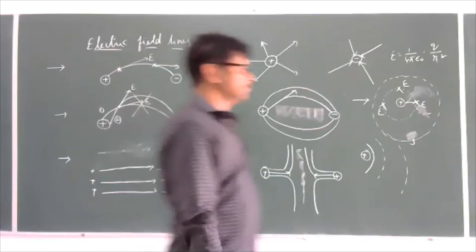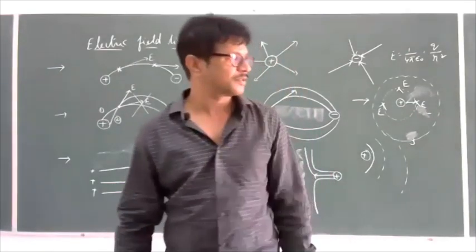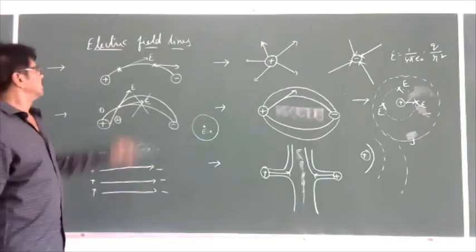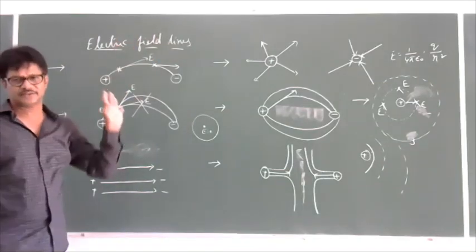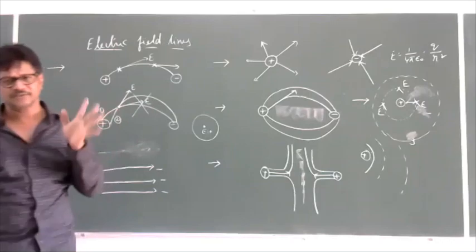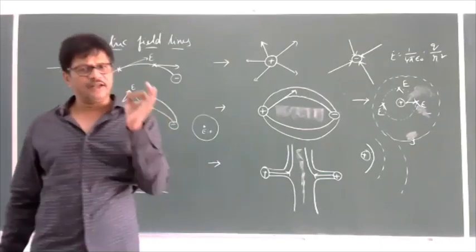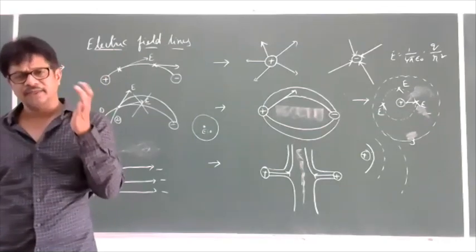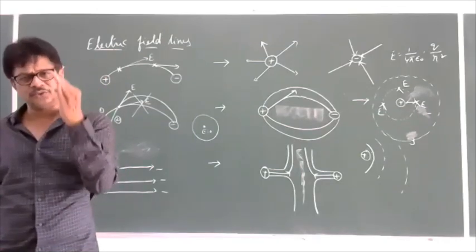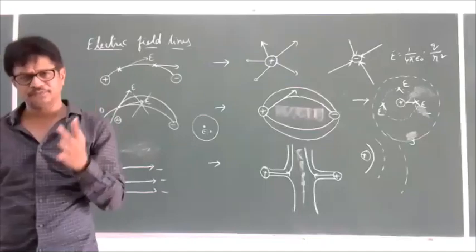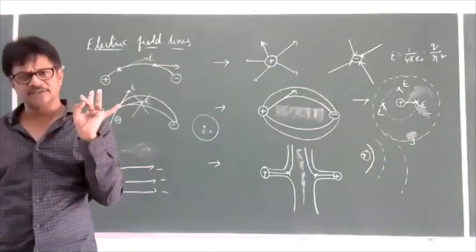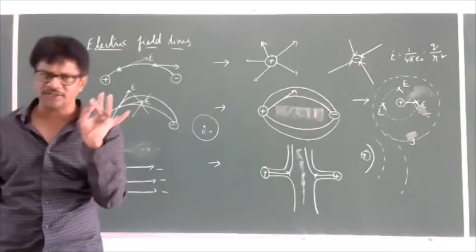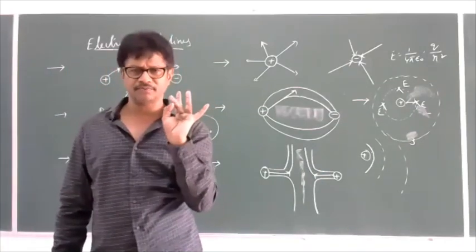So these are the important properties to be remembered in case of electric field lines. First thing is, an electric field line or electric line of force is an imaginary line along which a unit positive charge is supposed to be moved. Second one is, the electric lines of force will start from the positive charge and end with the negative charge.